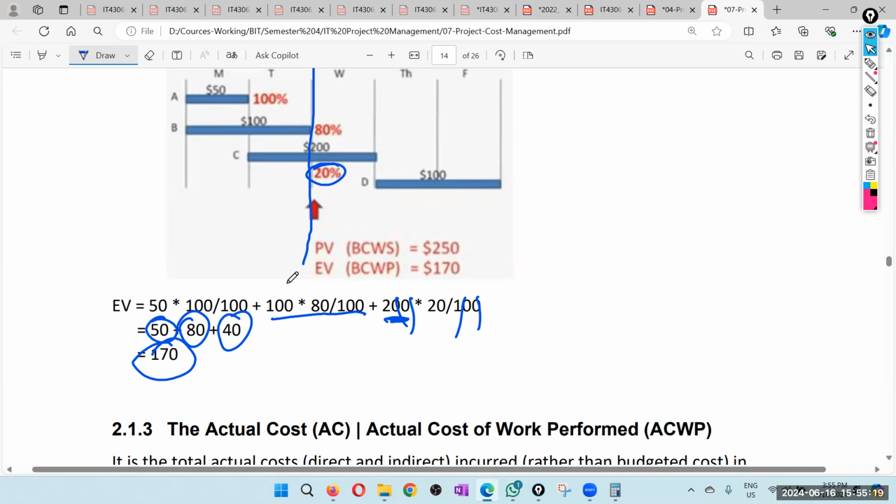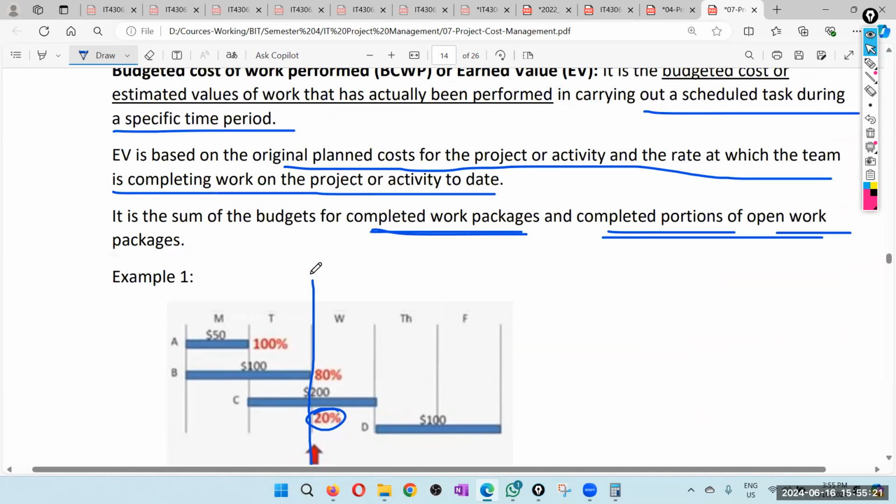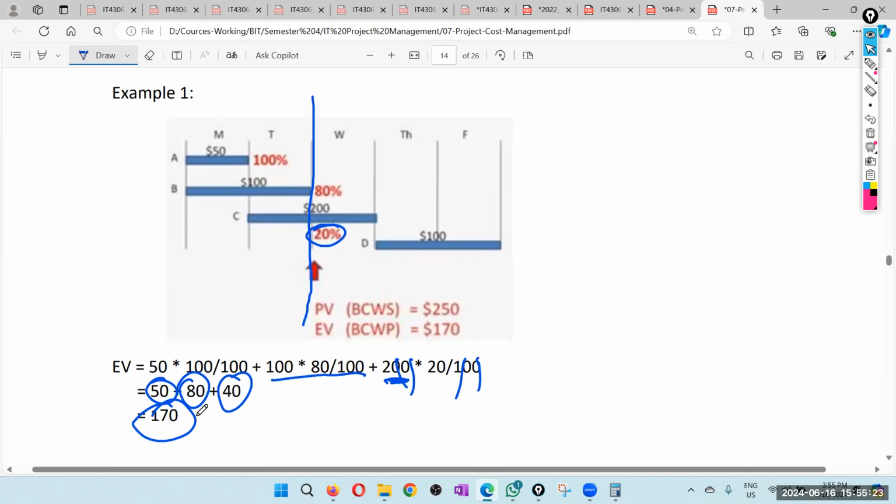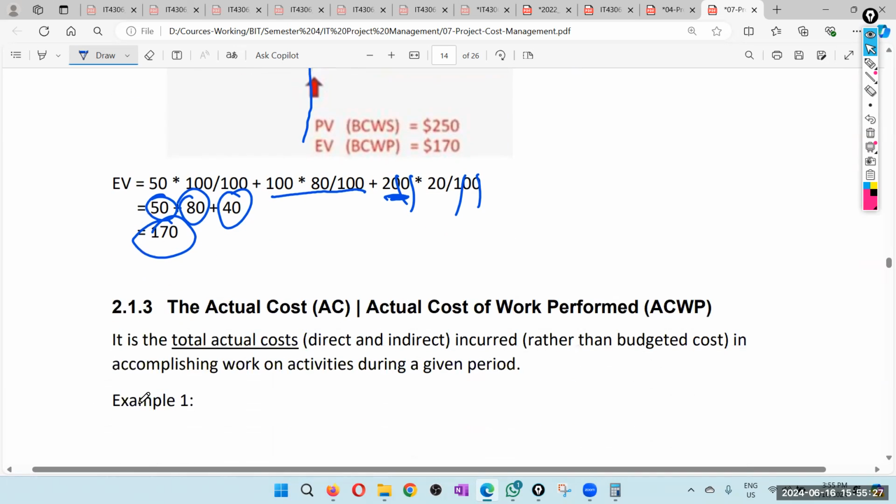So this is earned value. Earned value. And the next thing is actual cost. Actual cost of work performed.